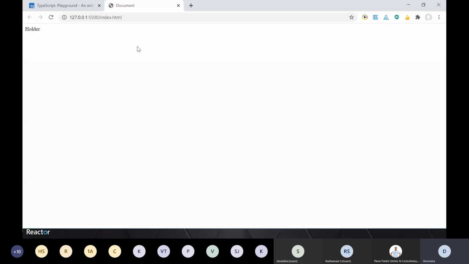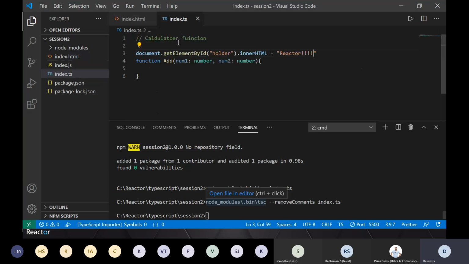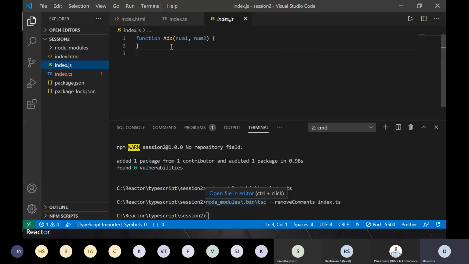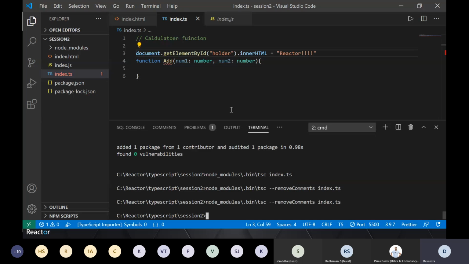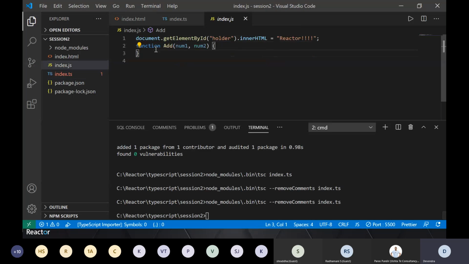Now, what I want to do is change that value. If I need to change this value, this JS file does not have the change which is there in my TS file, right? So I will again have to compile it. Again, I have to refresh that page. So that's again a big pain, right? If I compile it, this change will go into this file, which means I'm making this change. And if I go back here, it's not working, right?